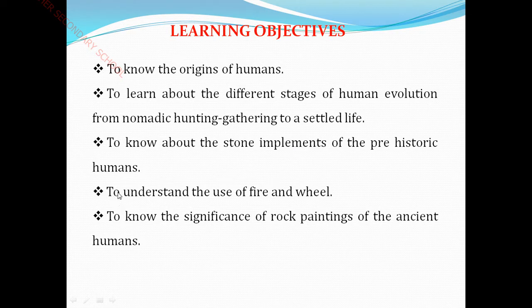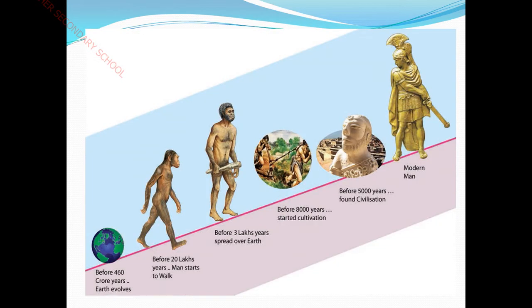Next, you are going to understand the use of fire and the wheel in this lesson, children. Lastly, you are going to see the significance of rock paintings, that means the importance of rock paintings of the ancient humans. Children, let me move to the main concept of this lesson.